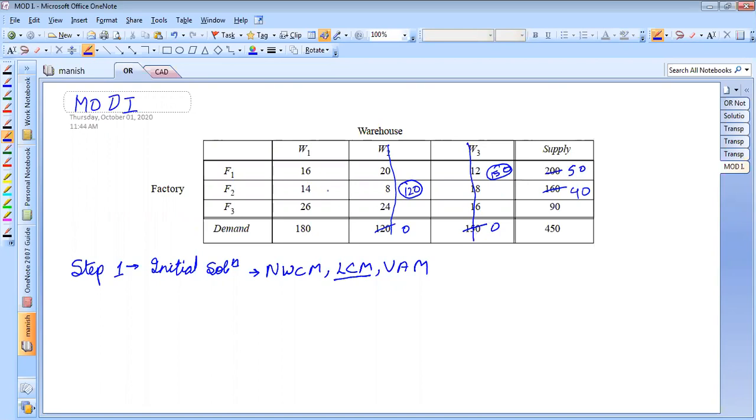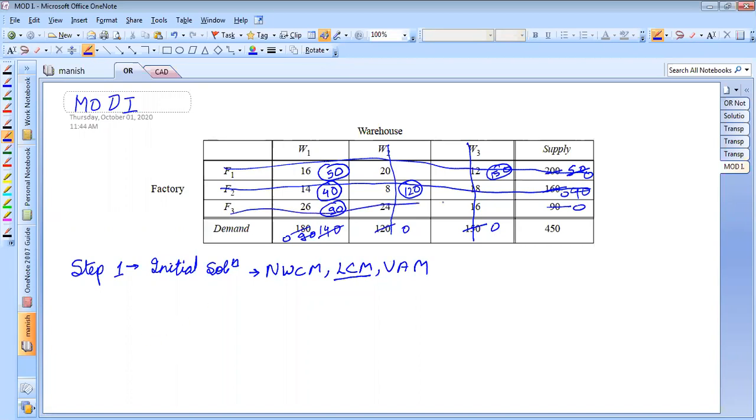Then next is 14. So for 14, I'll make an allocation of 40 here. This row will get eliminated. This will become 0. This will become 140. Then next is 16. For 16, I'll make an allocation of 50, eliminating this to 0. Similarly, this will become 90, and 90 will become 0. The last allocation will be here, 90. This will become 0, correct?